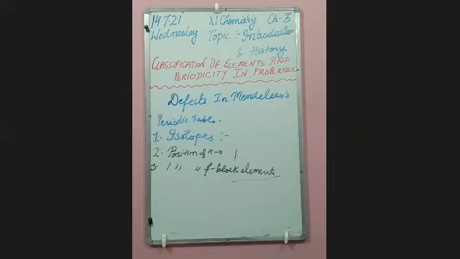After that, shortcomings. The shortcomings are that the position of hydrogen is not justified. The position of f-block elements is not given. The position of isotopes is not justified. And he arranged some dissimilar elements in the same group and some similar elements in different groups. That's all about the Mendeleev periodic table. If you still have any doubt, then please let me know.